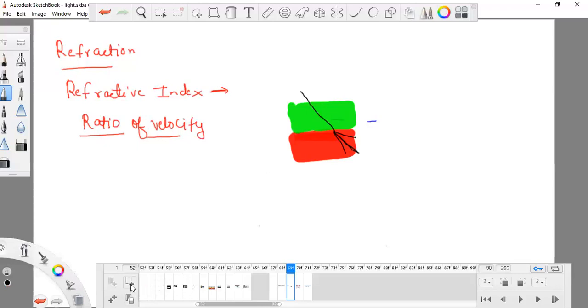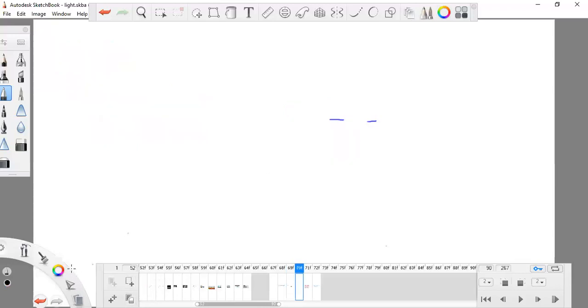This happens because when there are two mediums, whatever you are taking, water, glass, glass and kerosene, or water and air, anything you are using, these two mediums are not the same in their optical density, means one is definitely rarer and one is definitely denser.